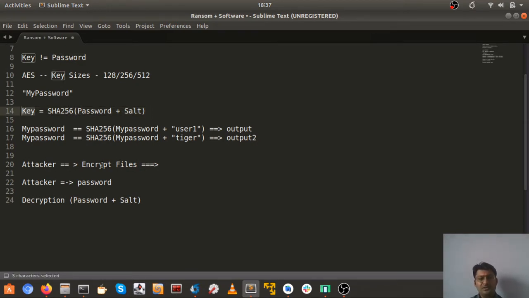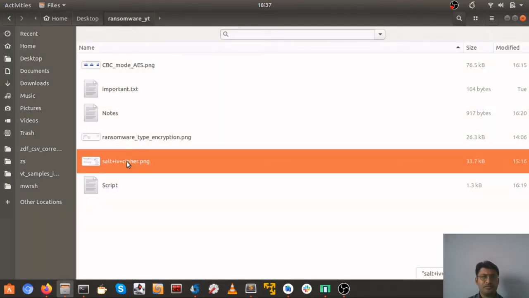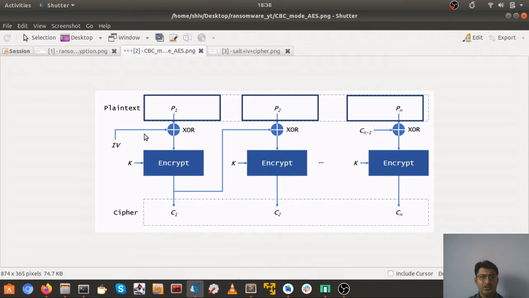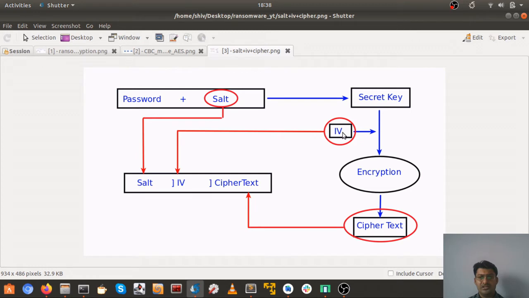In order to overcome this, one common thing used by attackers is that they save this salt and initialization vector in the ciphertext itself. I will show you how I have taken the example. Here the password remains the same all the time, but the salt keeps changing from file to file. So basically password and salt will generate a secret key along with the initialization vector, as I explained here, and now we have this key and initialization vector.